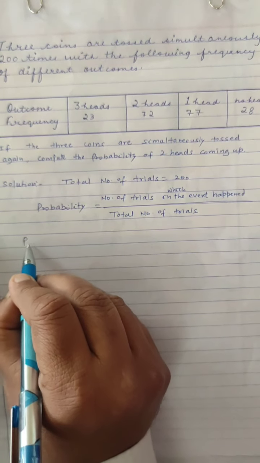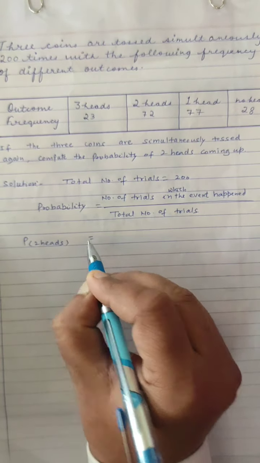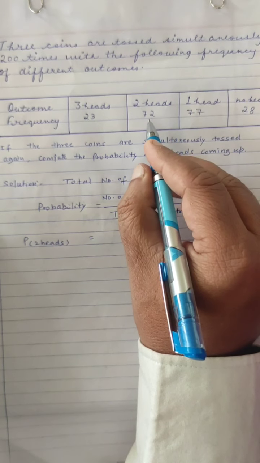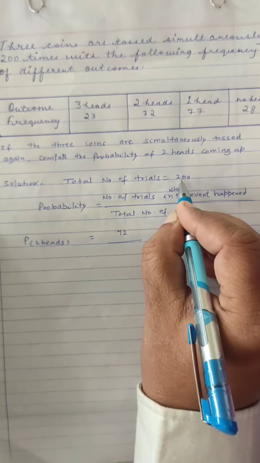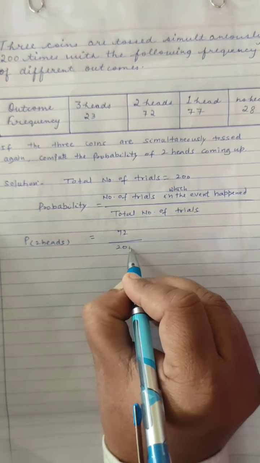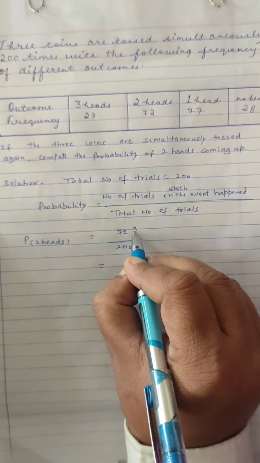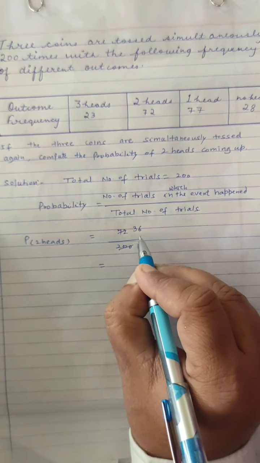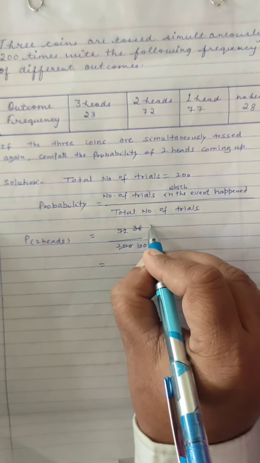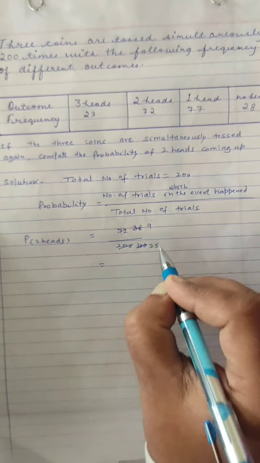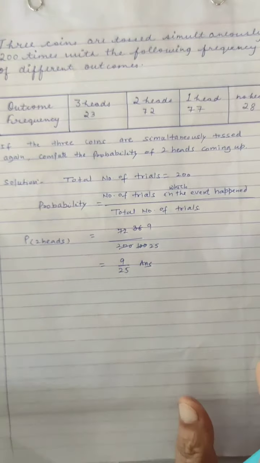Probability of getting two heads. Two heads came 72 times upon total number of tries is 200. You can cancel them by 2. We have 36 in the numerator and 100 in the denominator. You can cancel them by 4 also. 4 9s are 36 and 4 25s are 100. Finally, our answer is 9 upon 25.